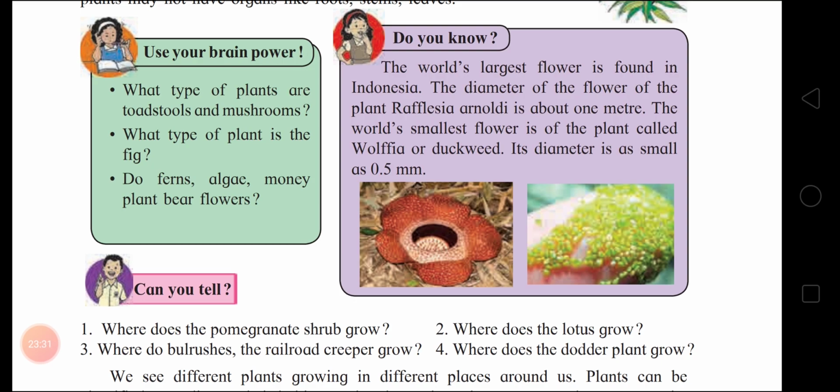Bulrushes grow near water source. Where there is water, they grow there. Usually it is seen growing on the banks of the water bodies. Railroad creepers are seen growing on the compounds of houses and on the roadsides. It cannot grow without support due to its green and flexible stem.